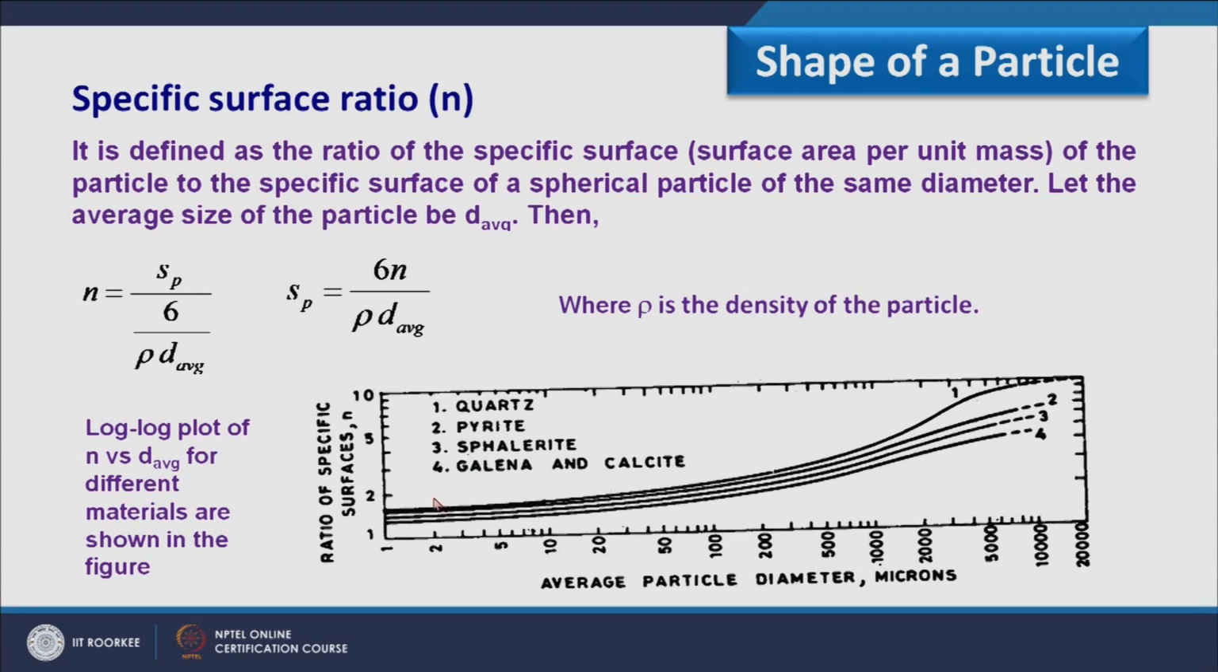Here is a log plot of N versus d average for different materials, for example quartz, pyrite, sphalerite, galena and calcite. On this axis we have the specific surface ratio, and here the average particle diameter. If I know the diameter, we can calculate the value of N, and then we can calculate the specific surface per unit mass of a particle. So that is about the specific surface ratio.